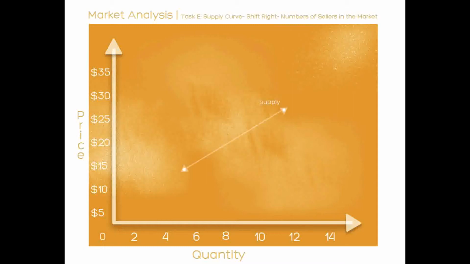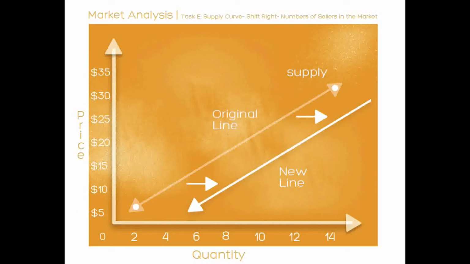A higher price will cause an increase in the quantity supplied. For instance, instead of $20 for 8 high heels, it would be $12 for 12. A lower price caused a decrease in the quantity supplied. The number of sellers in the market eventually allowed for more profit.